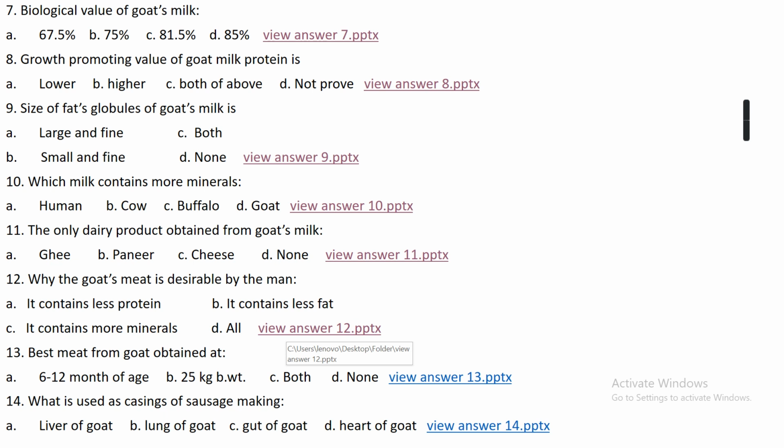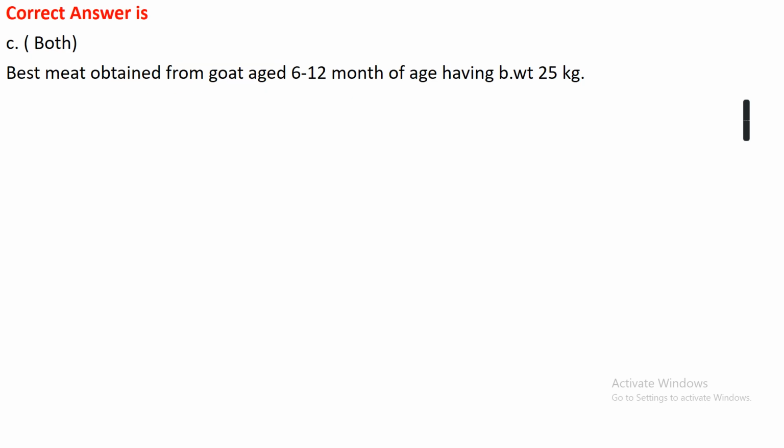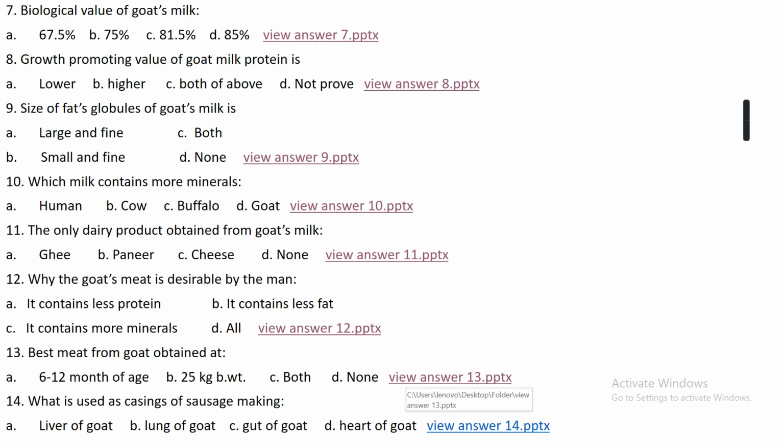Question number 13. The best meat from goat is obtained: option A, when the goat is 6 to 12 months of age; option B, when the goat has 25 kg body weight; or option C, both; or option D, none. The right answer is option C, that is both. The best meat is obtained from the goat when the goat is aged around 6 to 12 months, having a body weight of 25 kg.